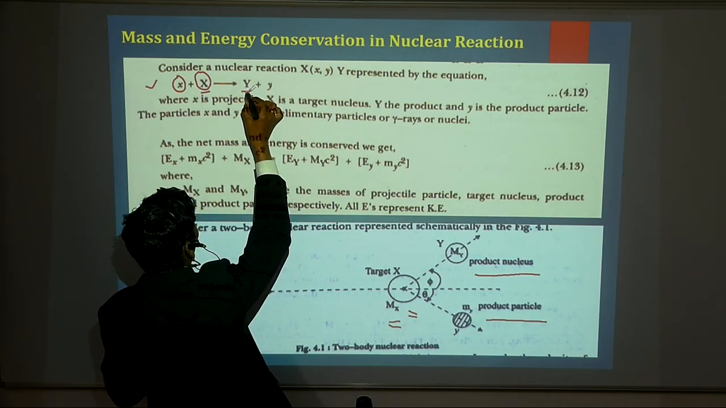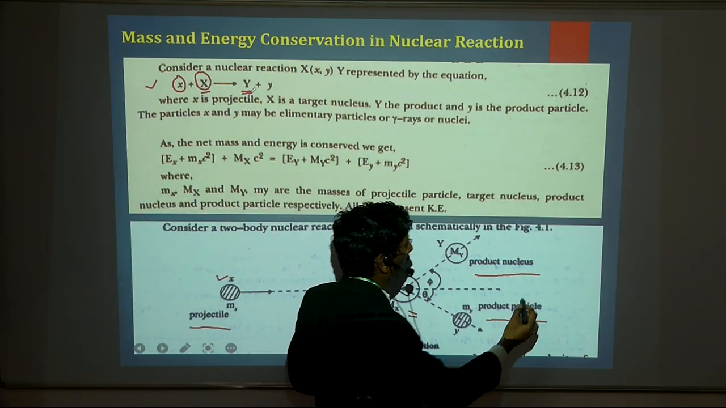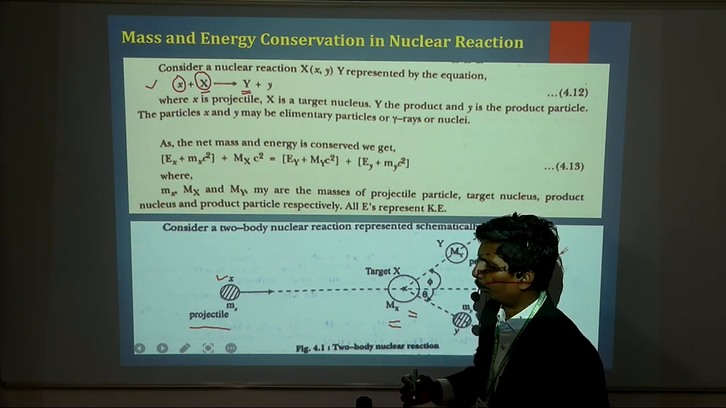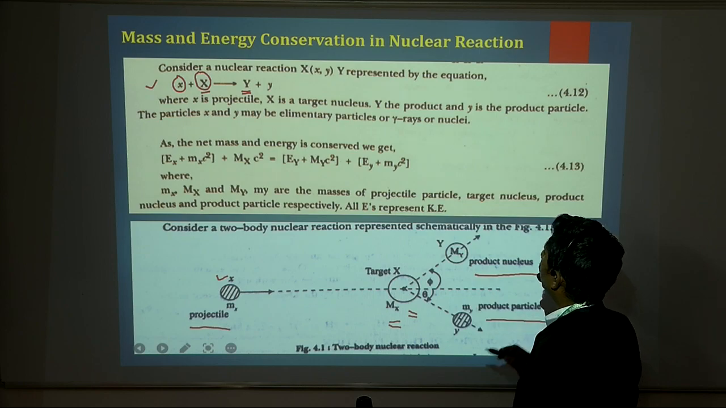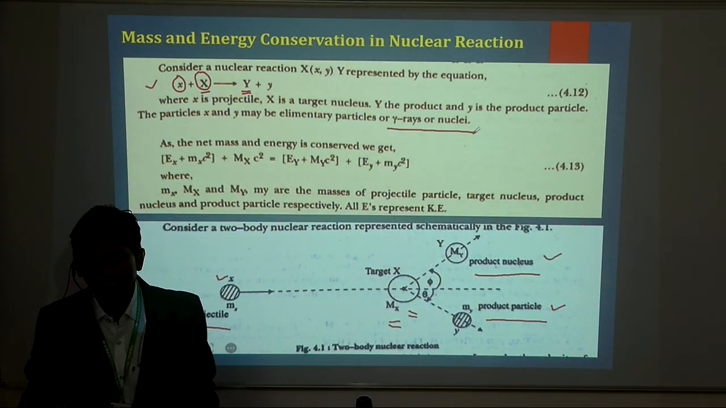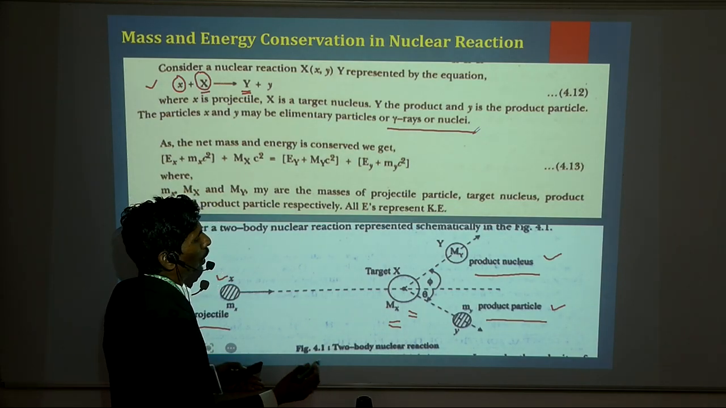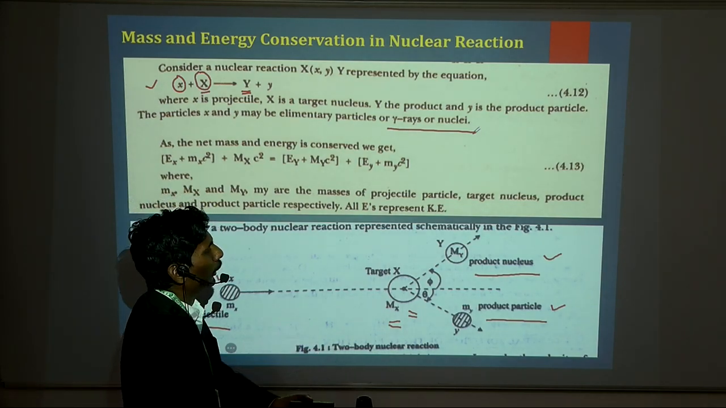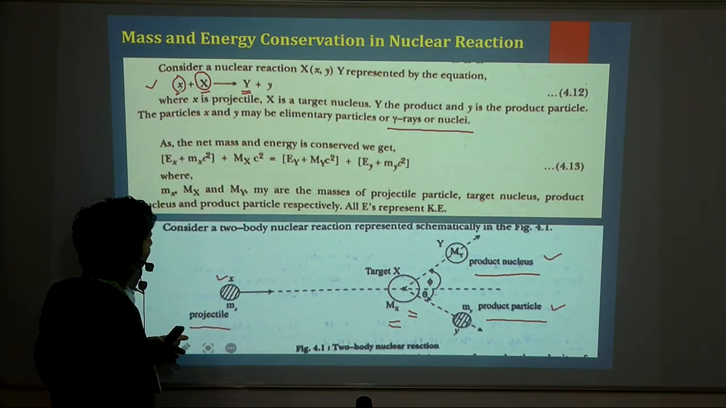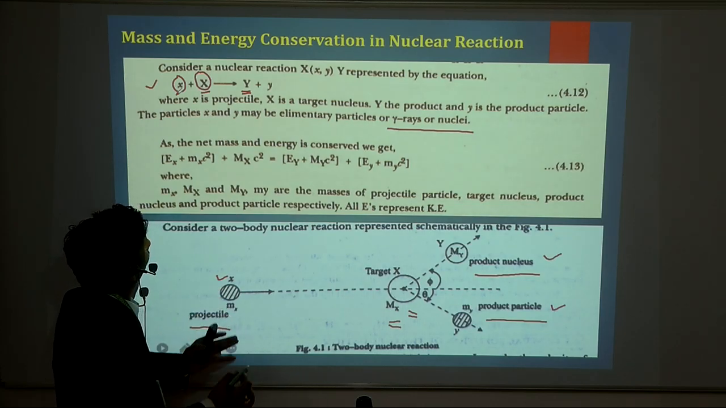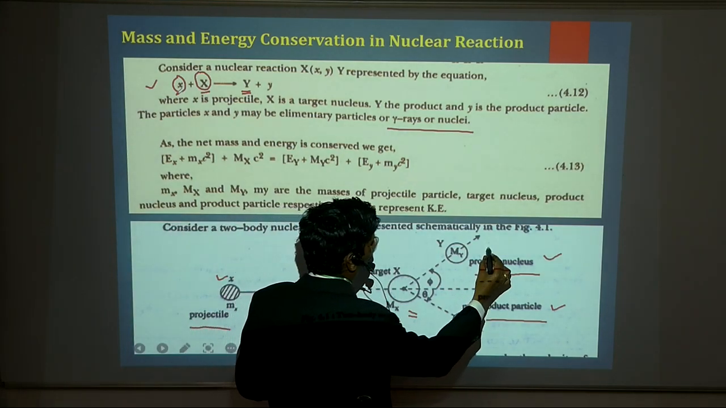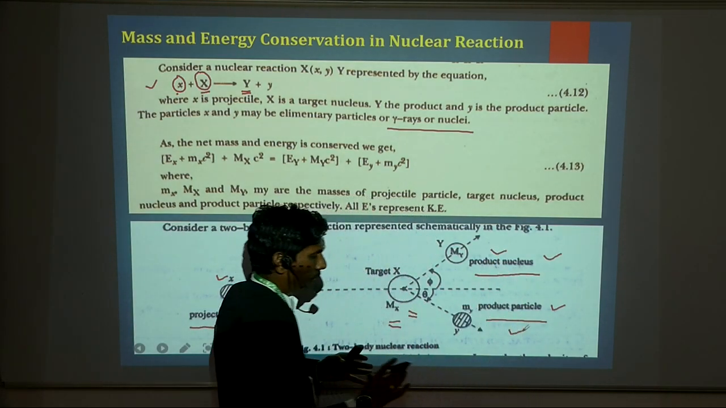Due to this interaction, sometimes energy changes, sometimes a product nucleus is formed, and in addition product particles are formed. Generally product particles are X-rays, sometimes nuclei, such as nucleons, protons, neutrons, or elementary particles. When the small projectile is bombarded on the target, capital X, an additional product nucleus and product particle form.